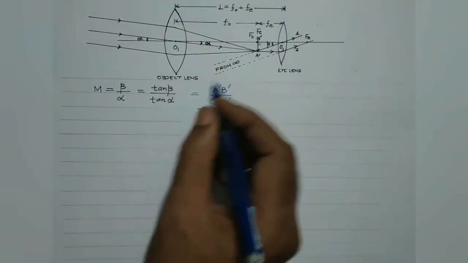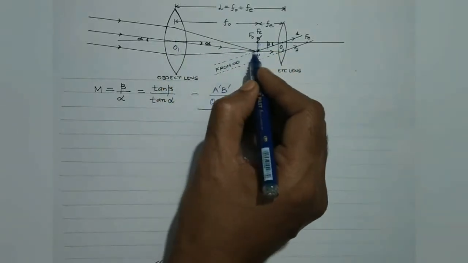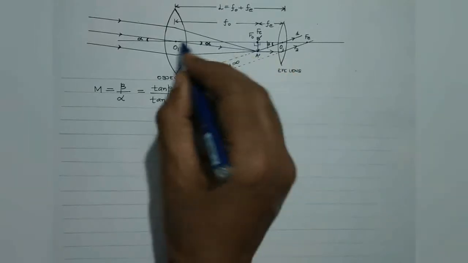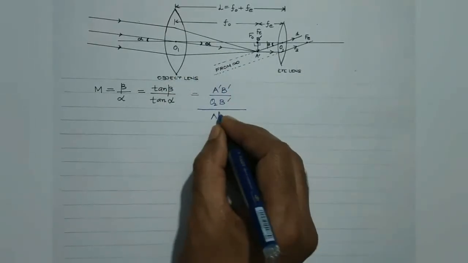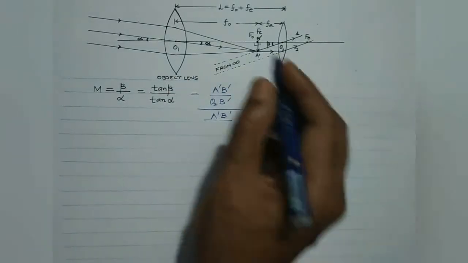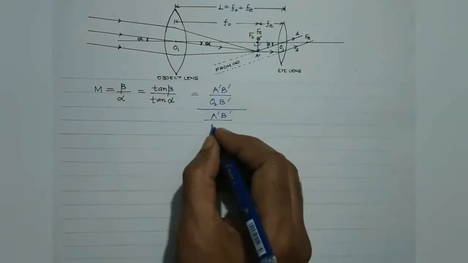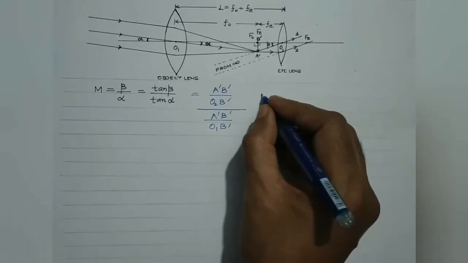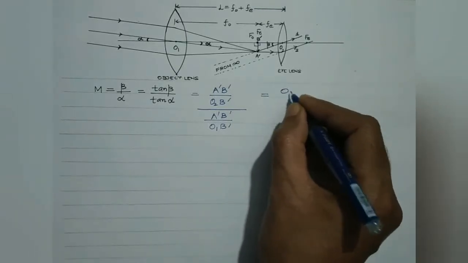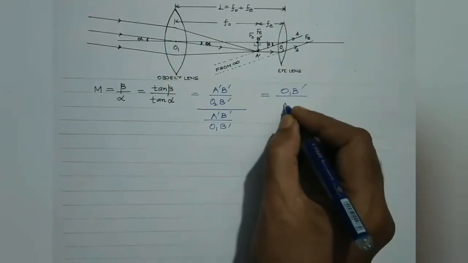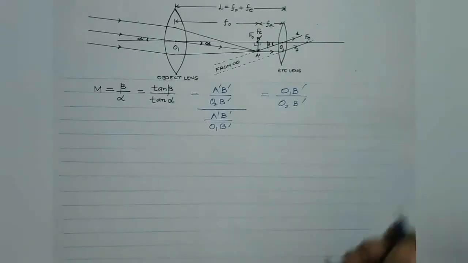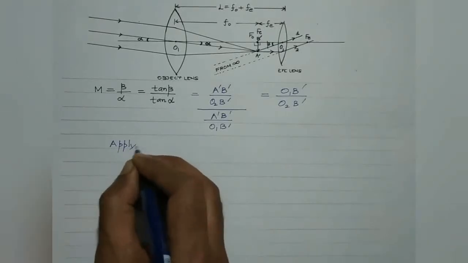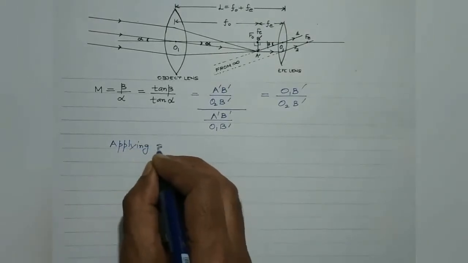Divided by tan alpha. In order to consider tan alpha, consider this right angle triangle. So tan would be perpendicular by base. So it is A dash B dash divided by base O1B dash. A dash B dash will get cancelled. So we'll be left with O1B dash divided by O2B dash.